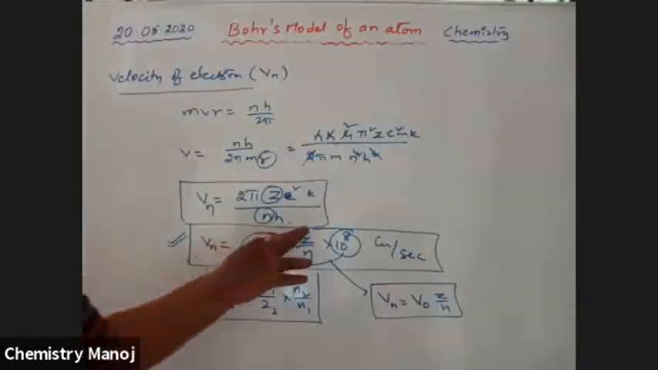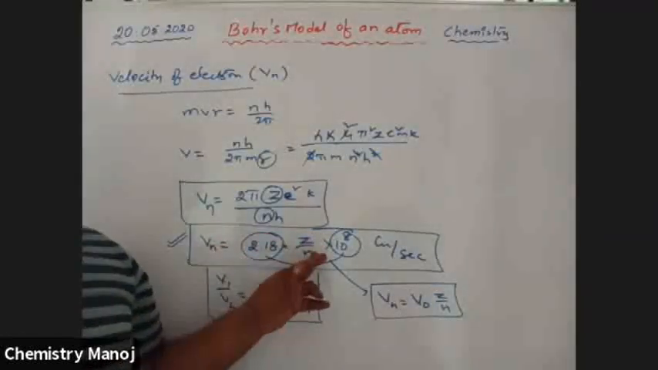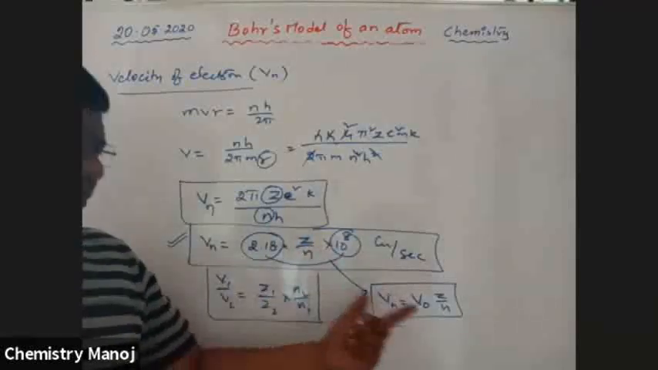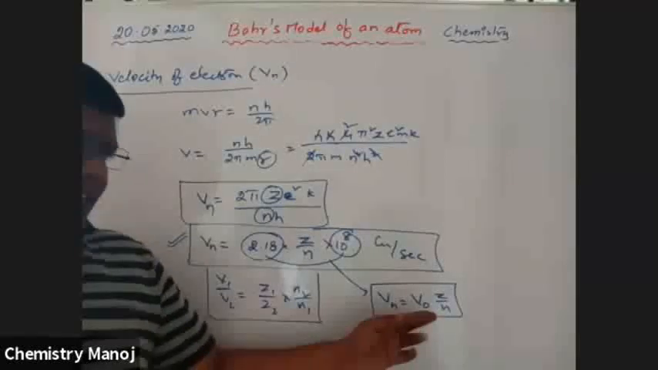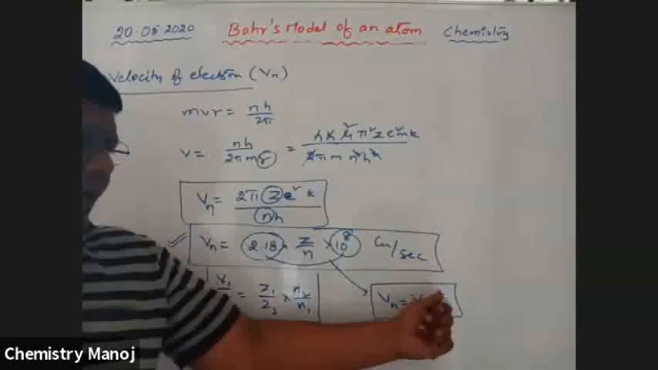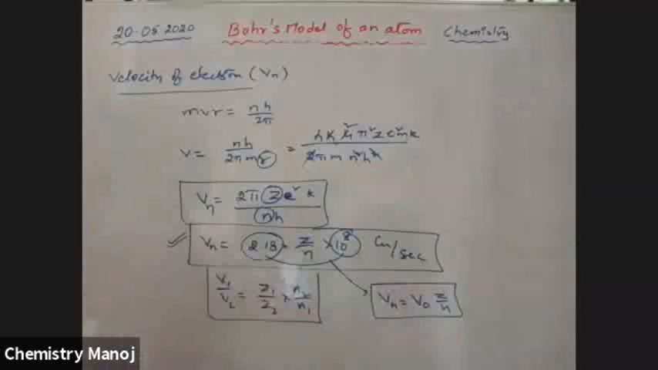Because for hydrogen atom, Z is equal to 1 and first orbit n is equal to 1. So for hydrogen atom, first orbit, the value is 2.18 into 10 power 8. That is taken as V0. So Vn is equal to V0 into Z by n. This is another way of expressing the velocity of electron.